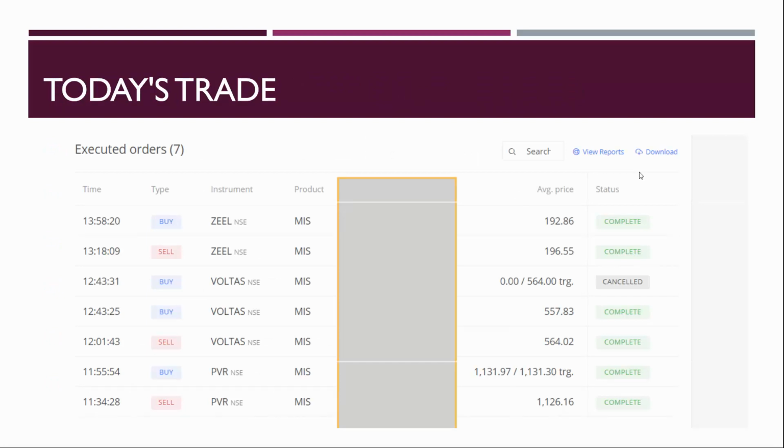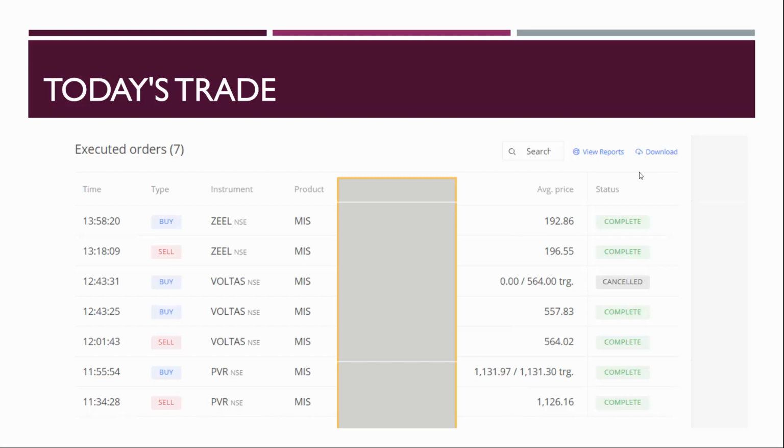So this is the trade that we have taken today. We entered at PVR, sold at 1126, and stop loss was triggered. This one was very unfortunate because if you see the market at 1155, you can never see 1131.3 or 1131.97. So the lesson today is we shifted the stop loss from 1142 to a swing high that happened after we entered at 1130.8. So we just shifted by 50 paisa.